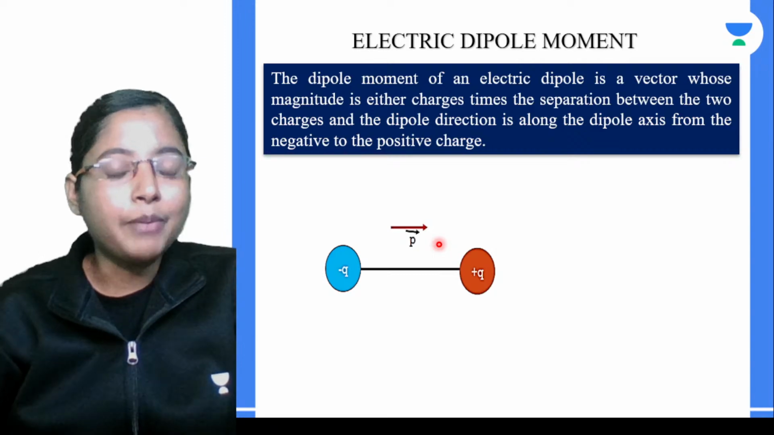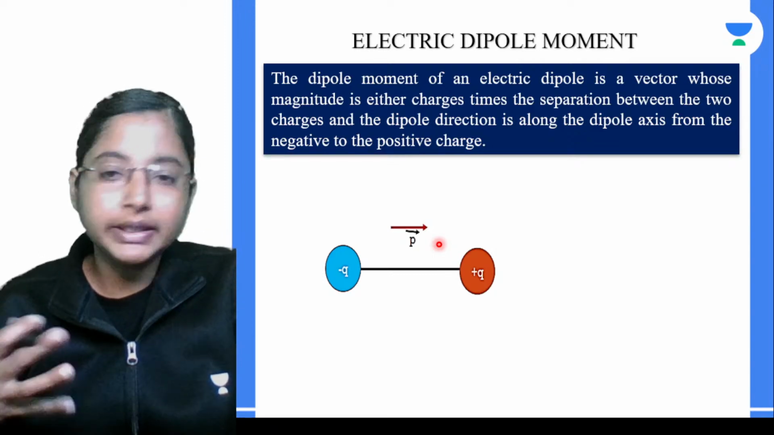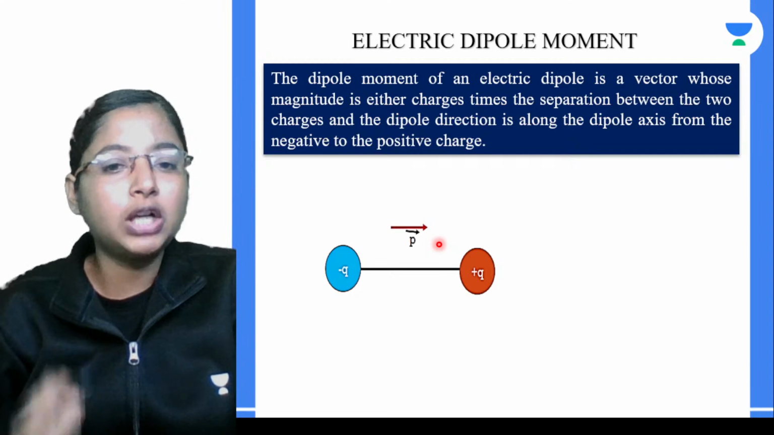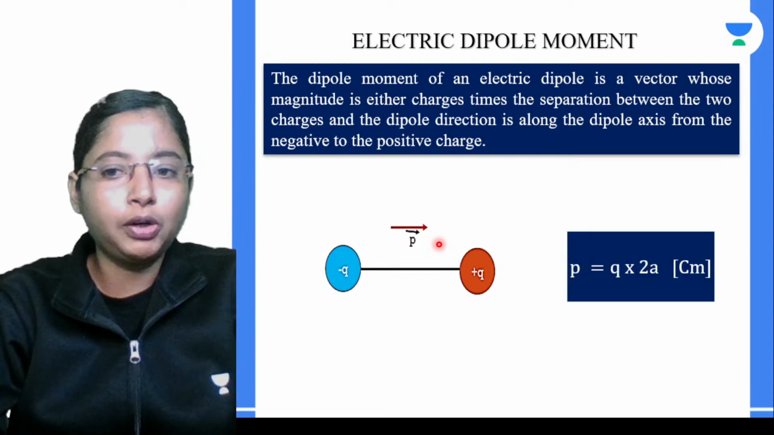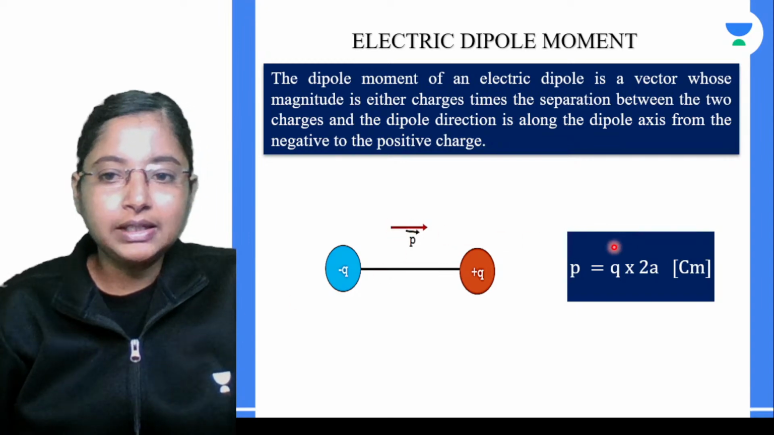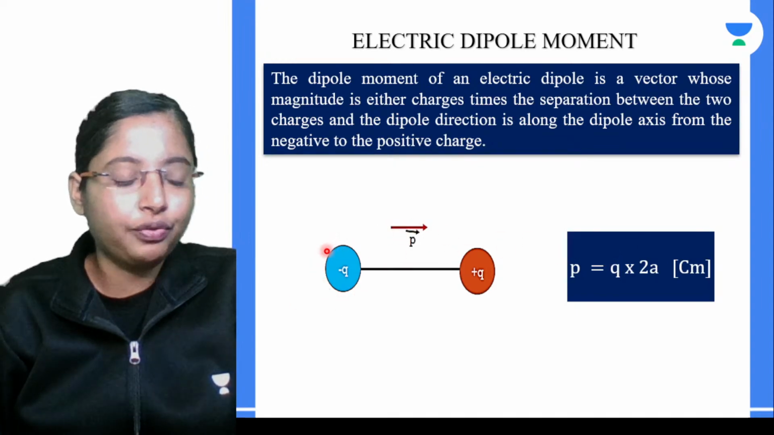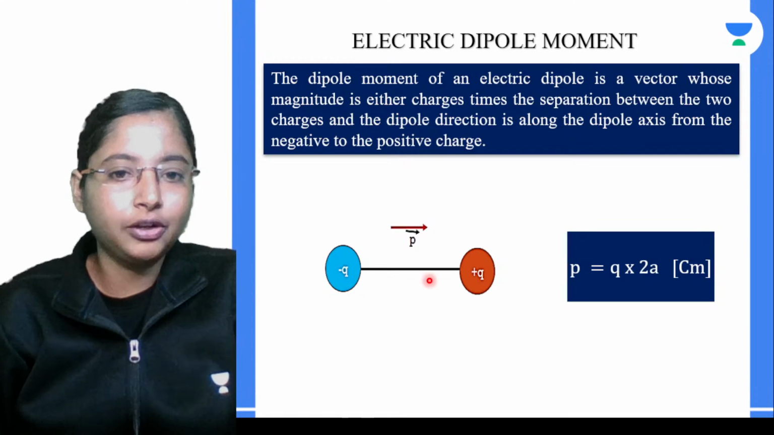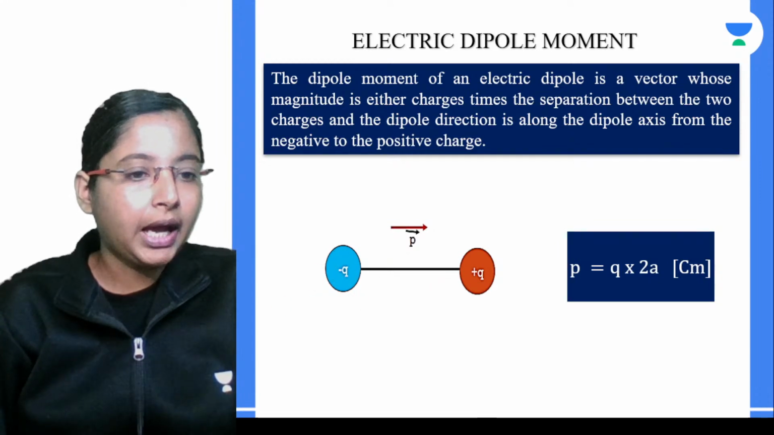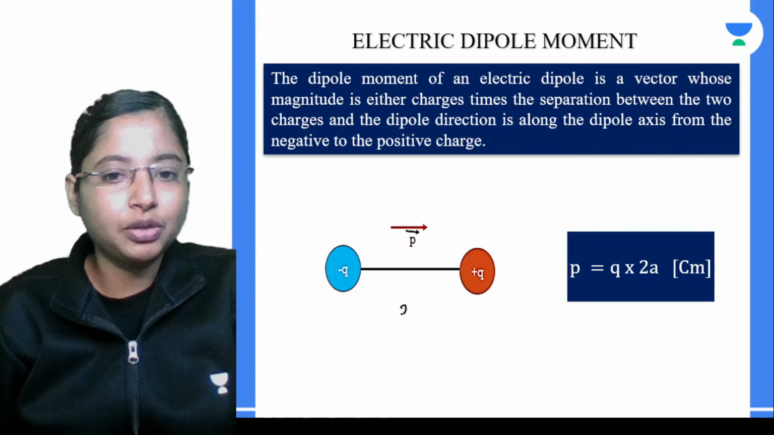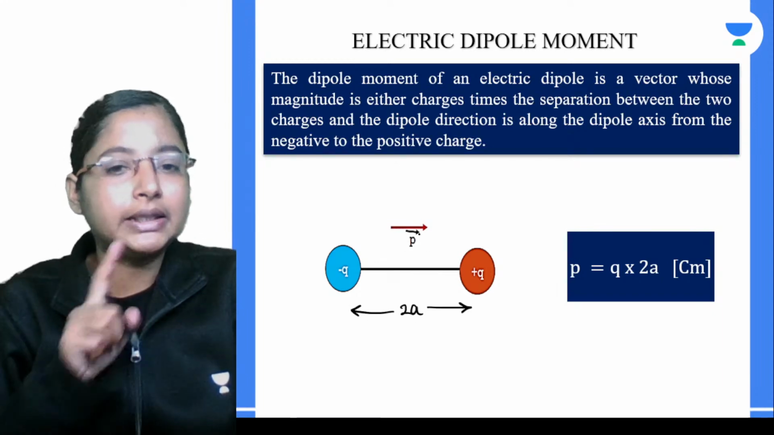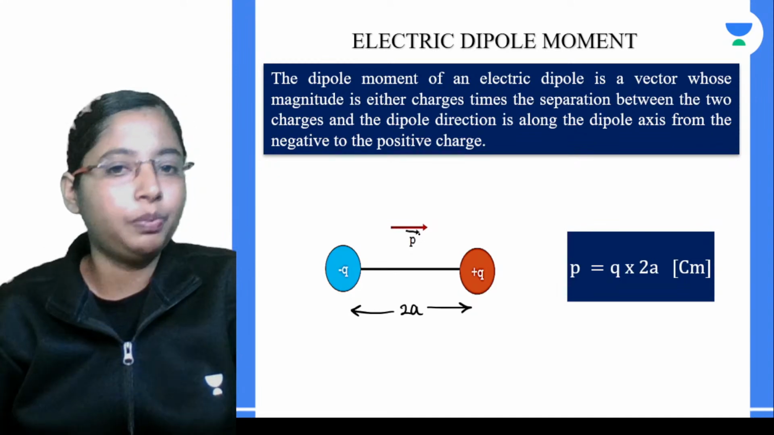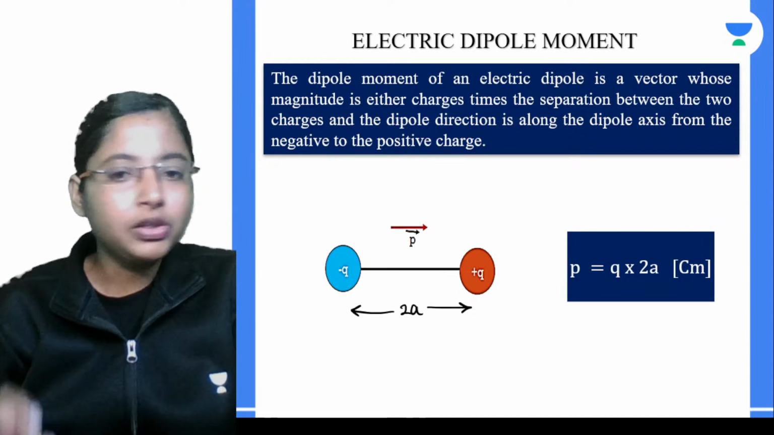The electric dipole moment is a term that just measures the strength of an electric dipole. It is given by a very simple quantity. It tells you the magnitude of one of these charges and the distance of separation between them. That gives you the electric dipole moment, and its direction is always from the negative to the positive charge. These two points you need to know.